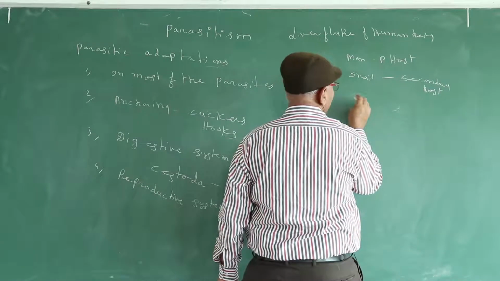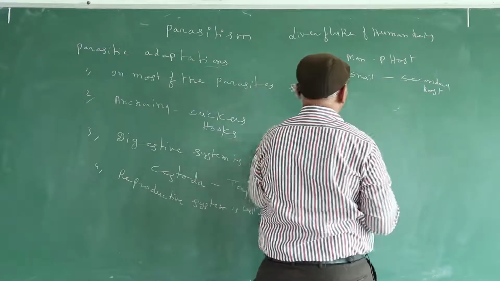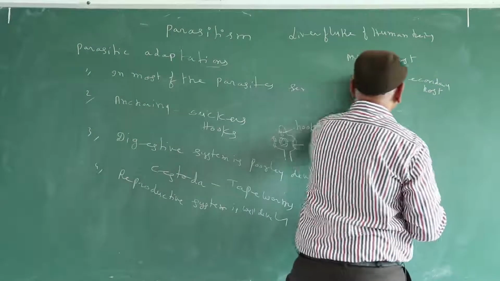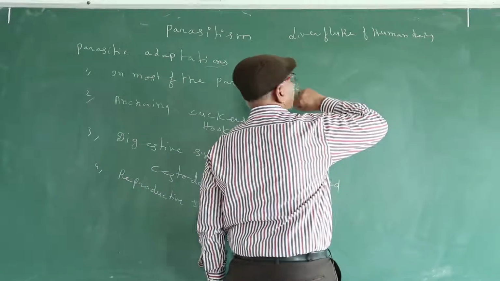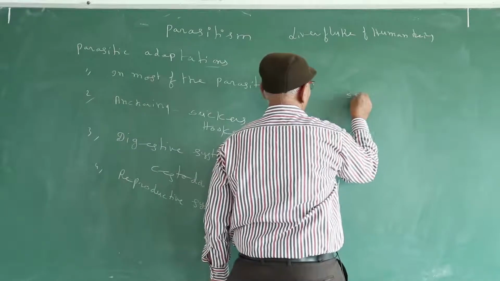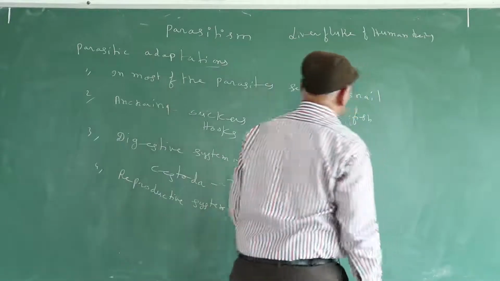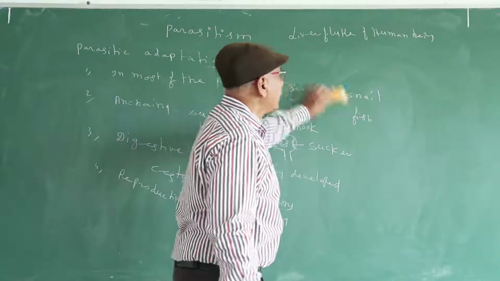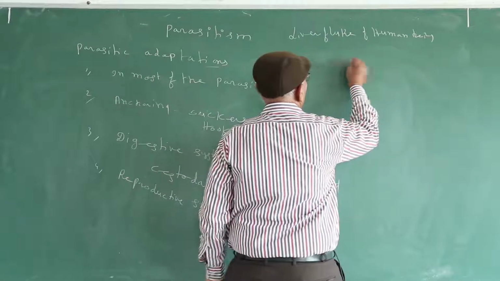Snail is the secondary host. So in the liver fluke of human being, what is primary, what is secondary? Once again we discuss liver fluke of human being. Snail is the primary host, fish is the another host. So it is better to discuss what is primary and secondary host first.